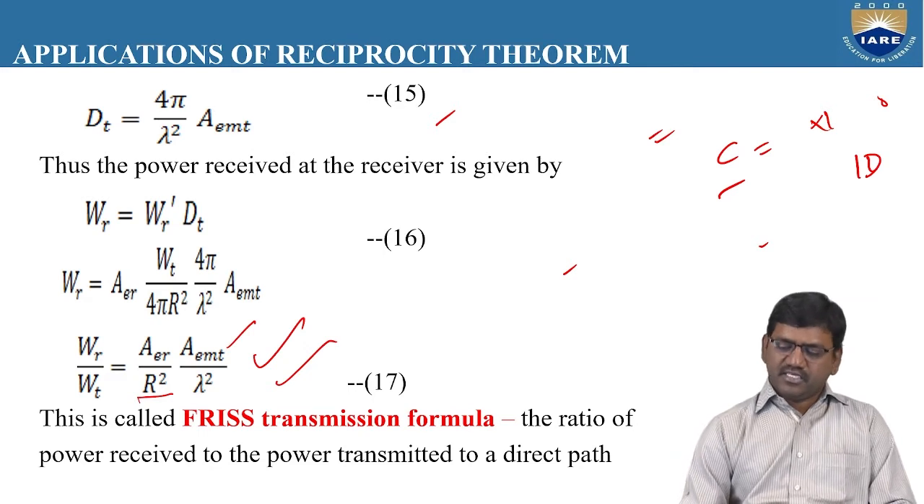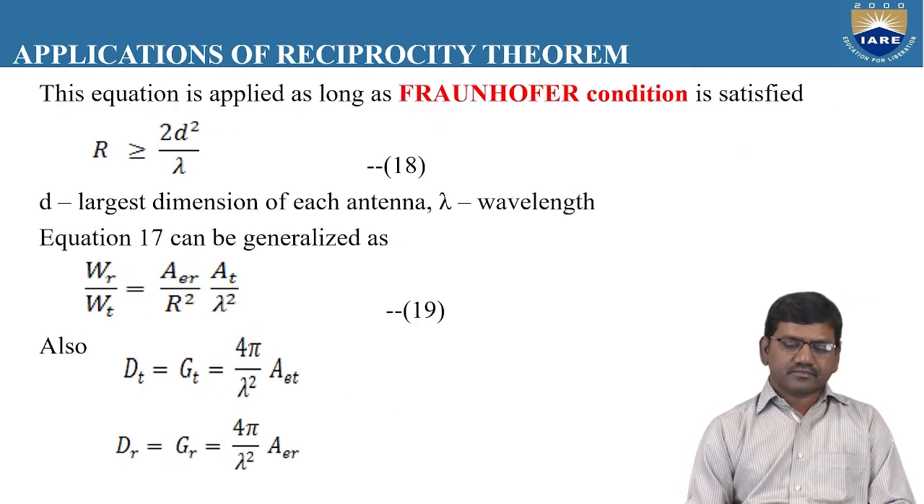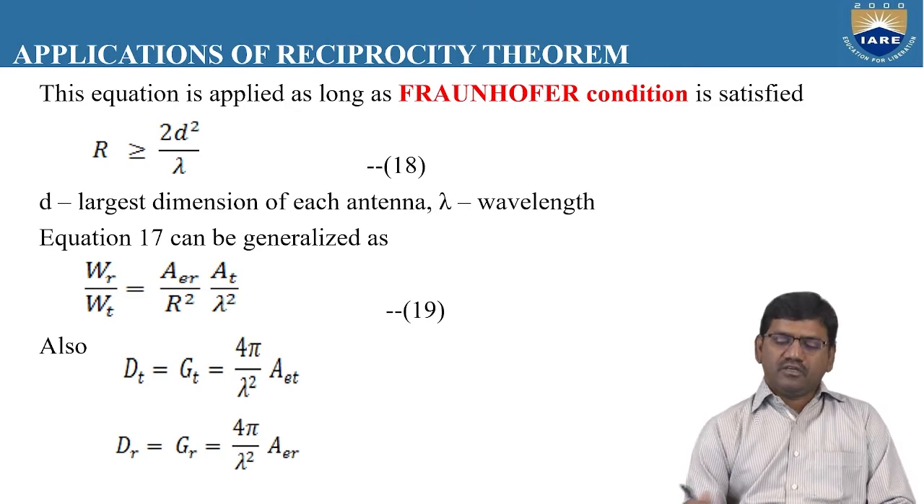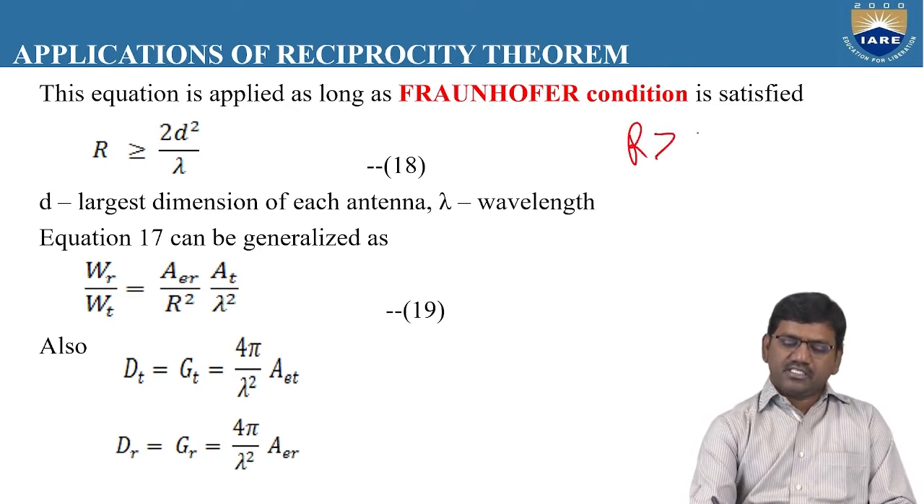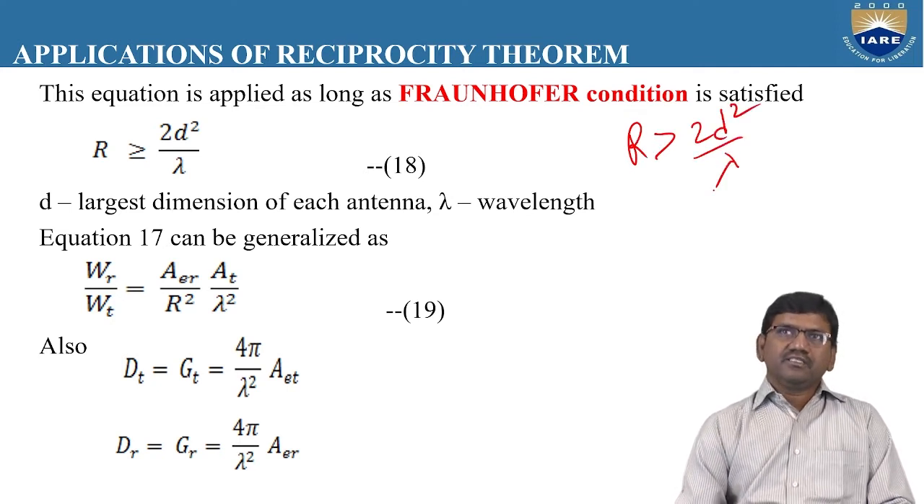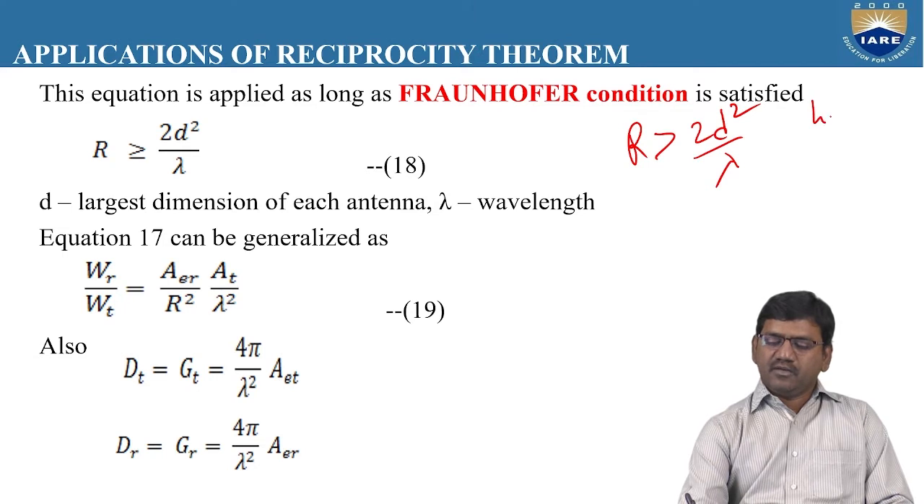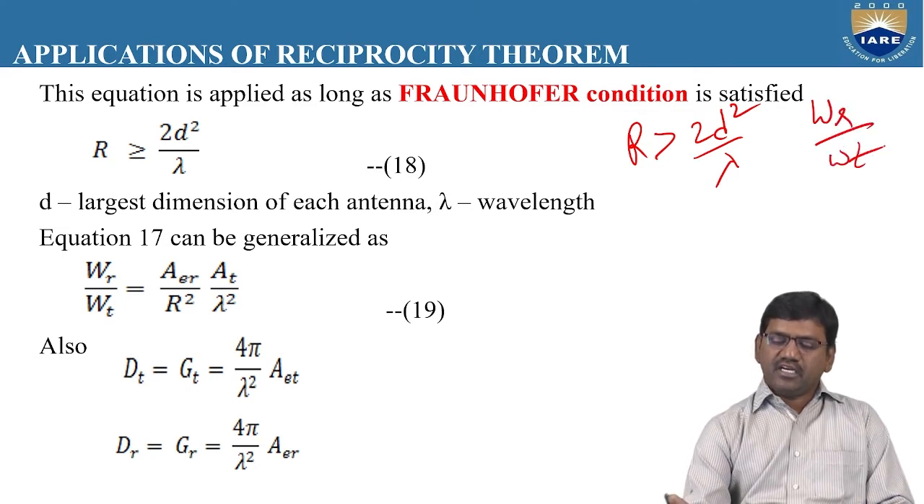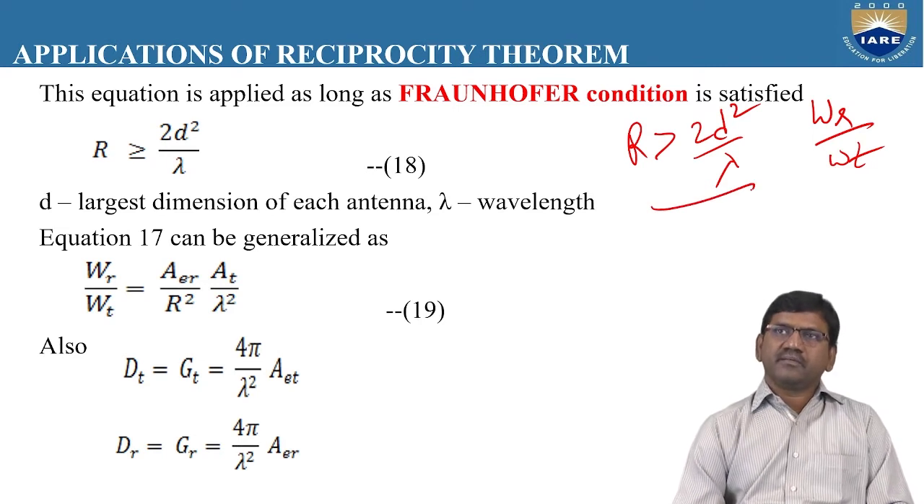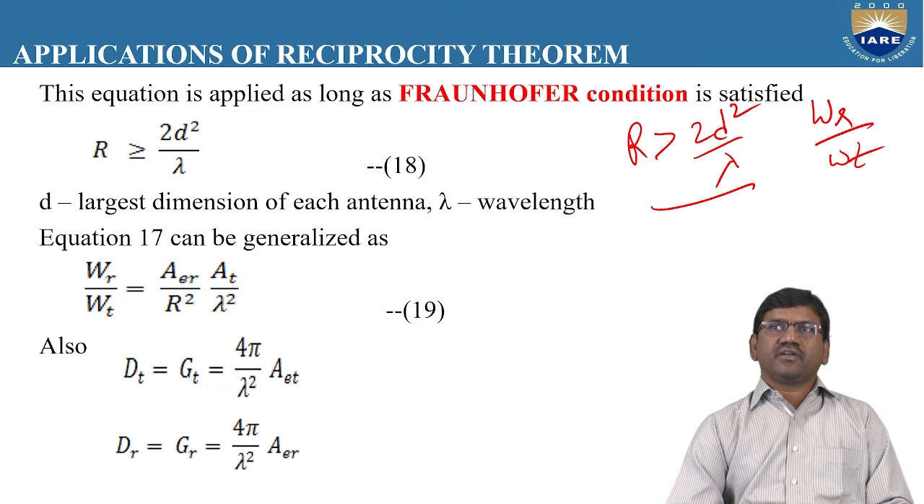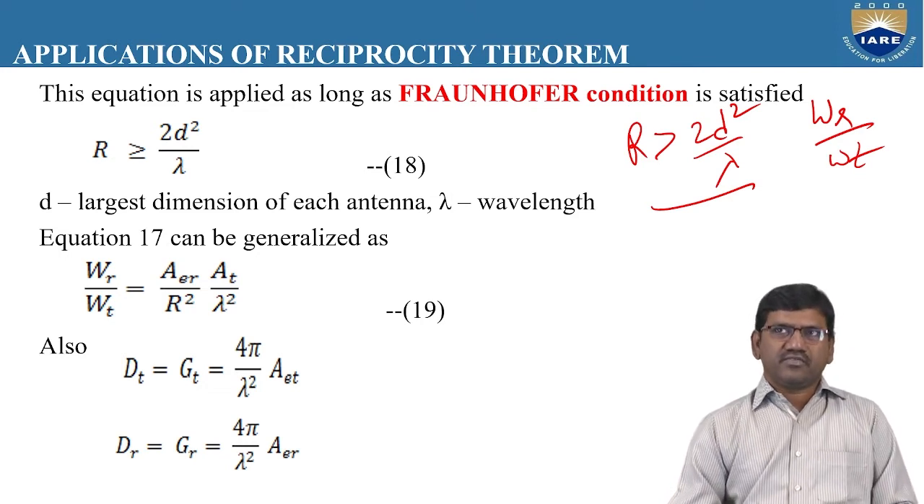We are having an expression, and the above Friis transmission formula holds good only under this condition. That means R is greater than 2d square by lambda. Always this Friis transmission formula, that is WR by WT, we can calculate the amount of power received only when R is greater than 2d square by lambda, and this condition is known as the Fraunhofer condition.